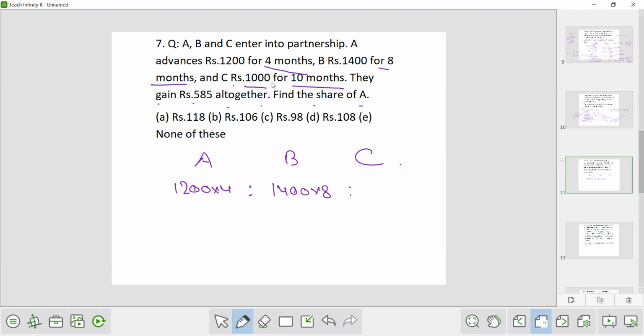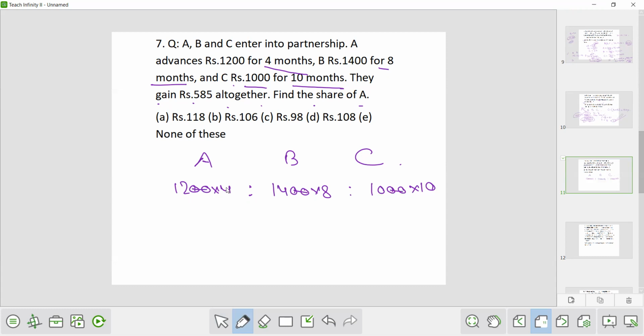And C is advancing rupees 1000 for 10 months, so for 1 month it will be 1000 into 10. Now the time period has become the same, 1 month for each. So we have taken the ratio, and this ratio will be the ratio of their profit. Now cancel it. 20 from here, 20 from here, 20 from here.